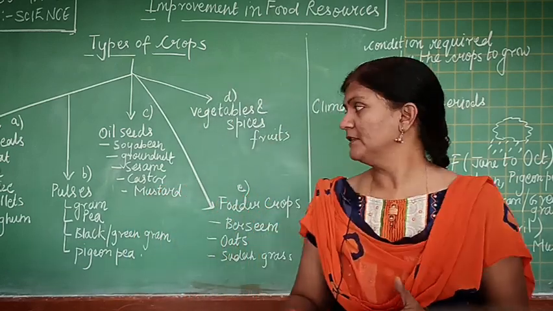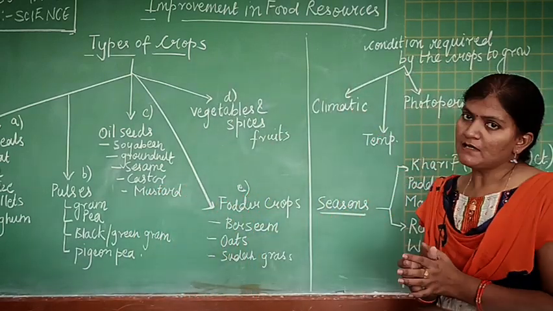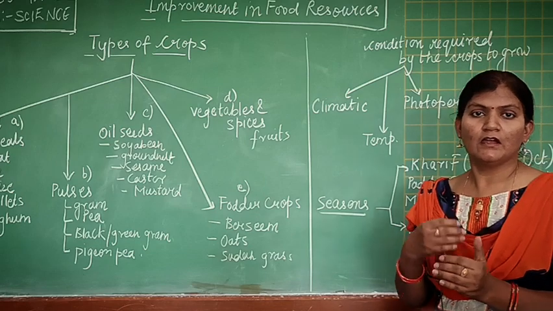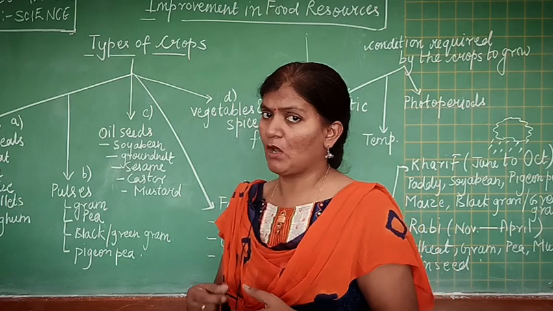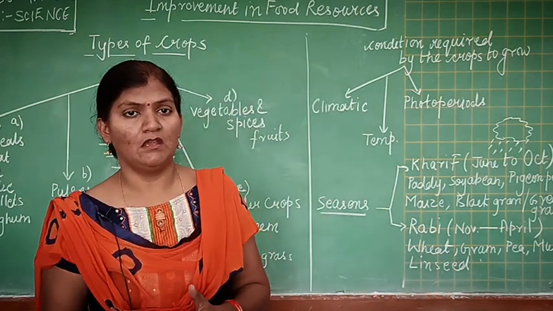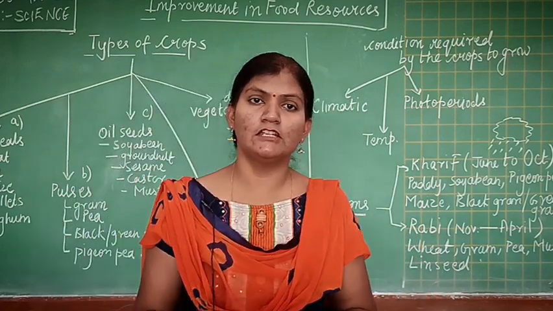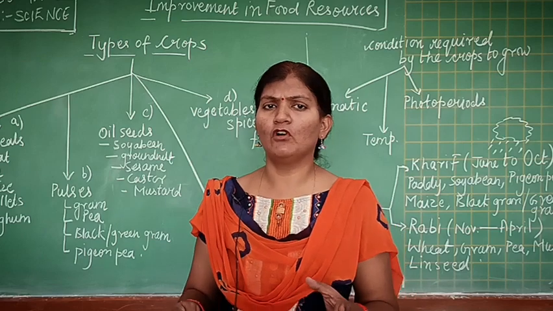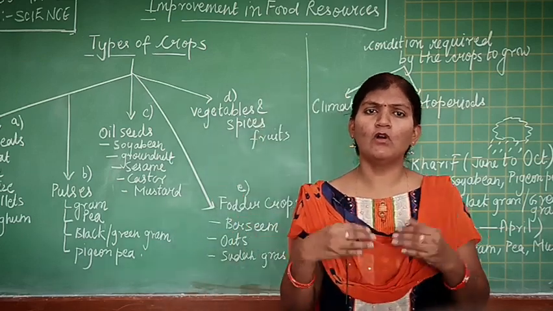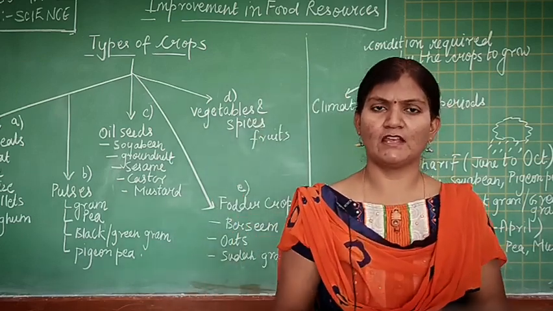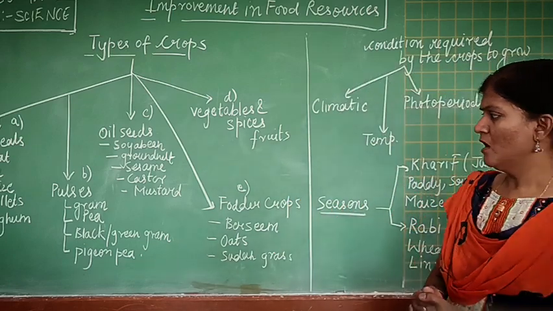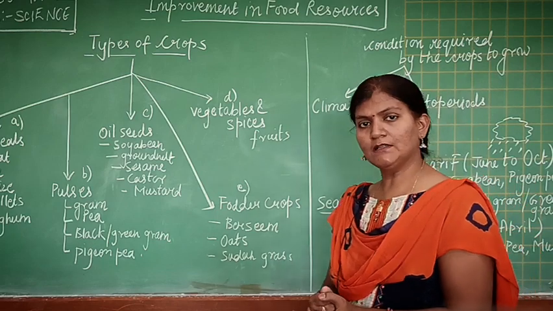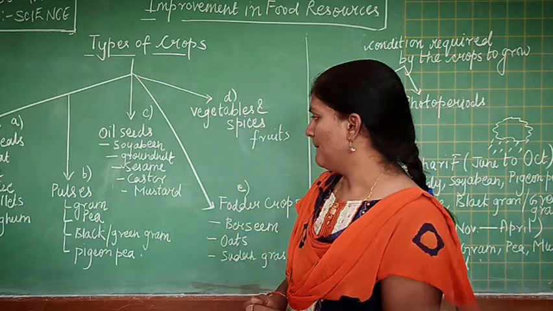It means that pulses are bodybuilding food, because they help in making the cells, the tissues, and proteins are involved all over the body in various types of reactions and the process of maintenance and repair also.